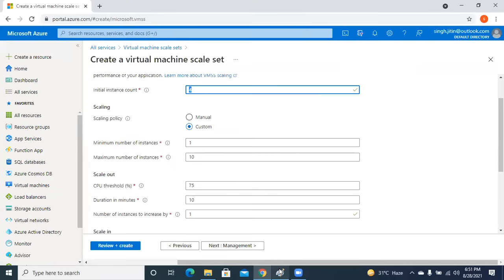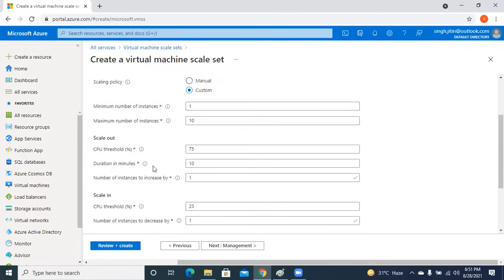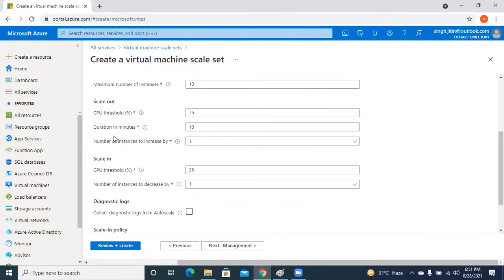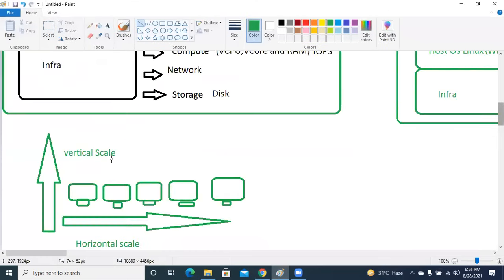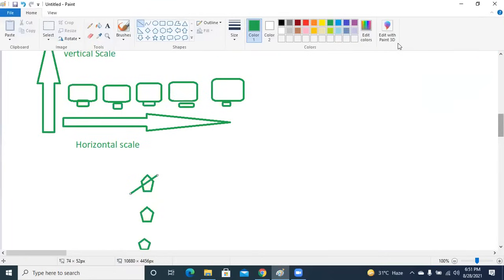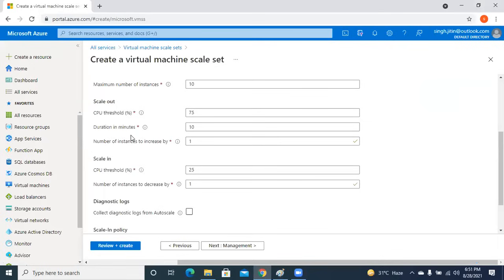This continues to happen until it goes to a minimum of 1 if it is not properly utilized. Maximum, you can give the limit. It has the capacity to go up to 1,000 instances. Are you getting my point? So over here you can give that capacity, and here you can give the threshold. The terminology we use for vertical scaling is scale up and scale down. For horizontal scaling, it is scale in and scale out, because it is horizontal.